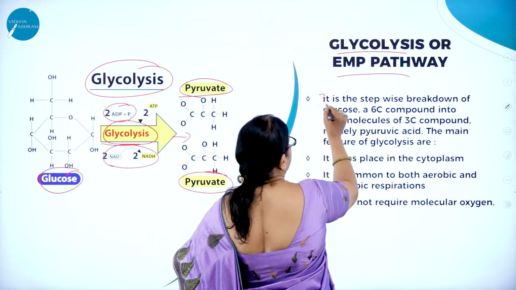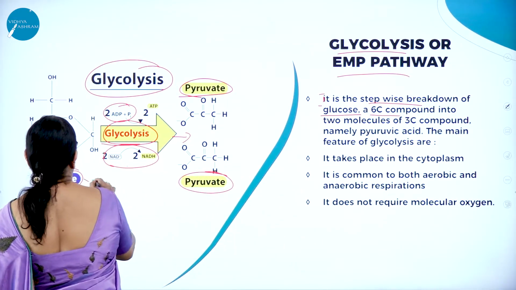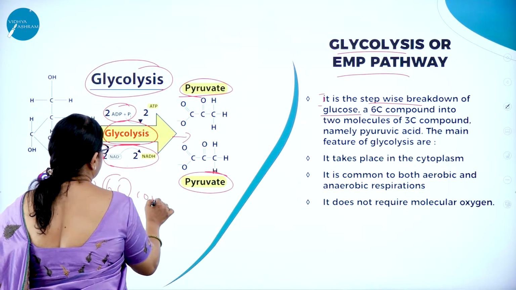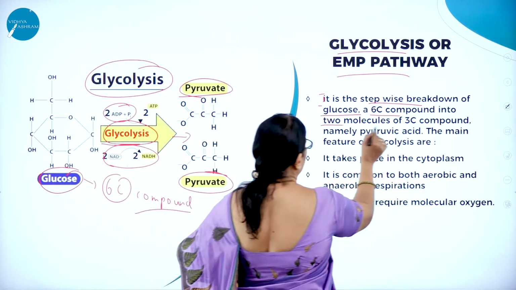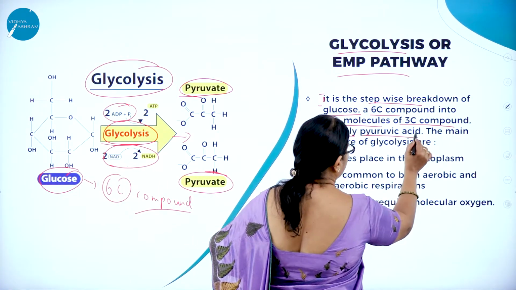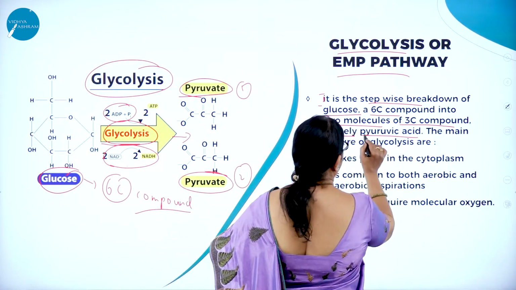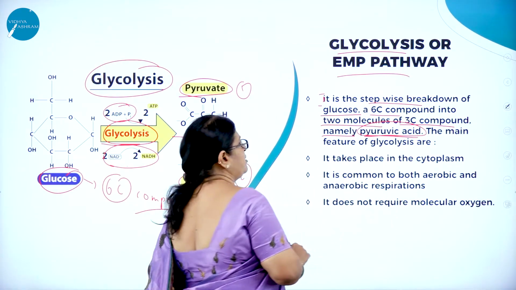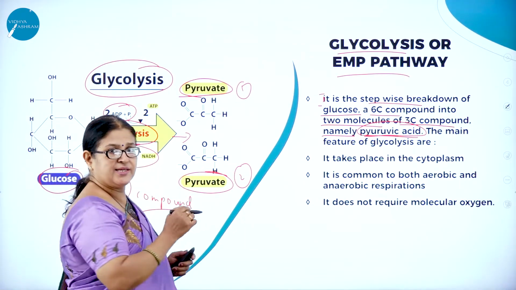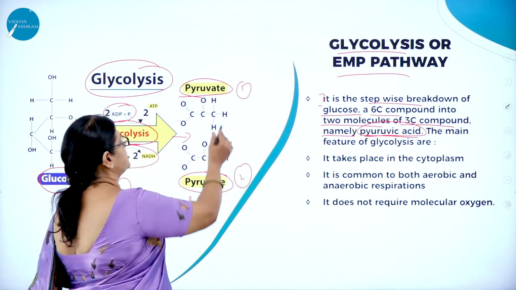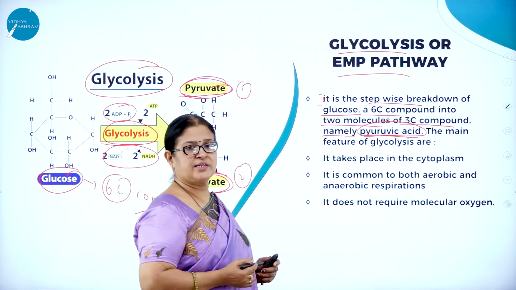It is the stepwise breakdown of glucose, a 6-carbon compound. So glucose is a 6-carbon compound. It is broken down into two molecules of a 3-carbon compound, namely pyruvic acid. So two molecules: this is one molecule and this is one molecule, namely pyruvic acid, and this is called glycolysis. So what is glycolysis? It is a stepwise breakdown of glucose, that is a 6-carbon compound, into 2 molecules of pyruvic acid.